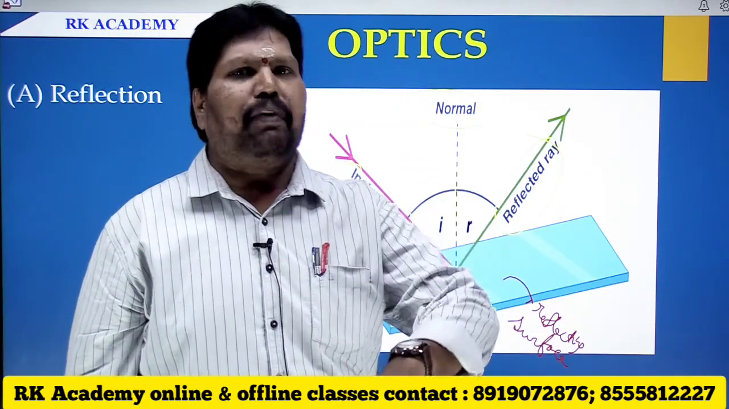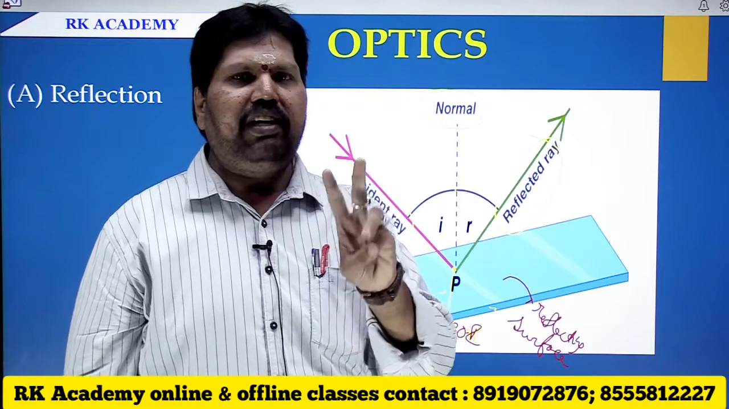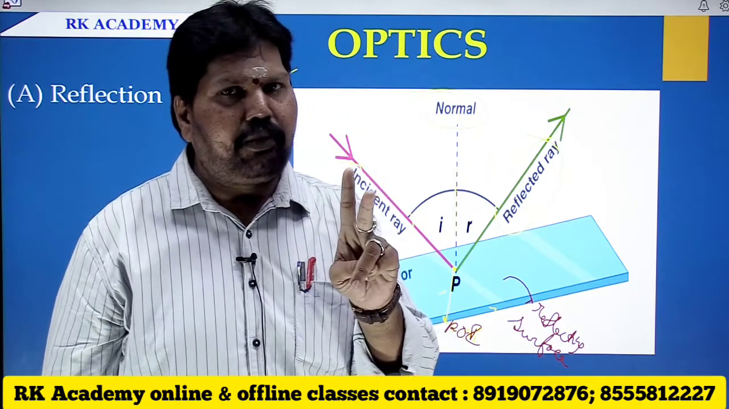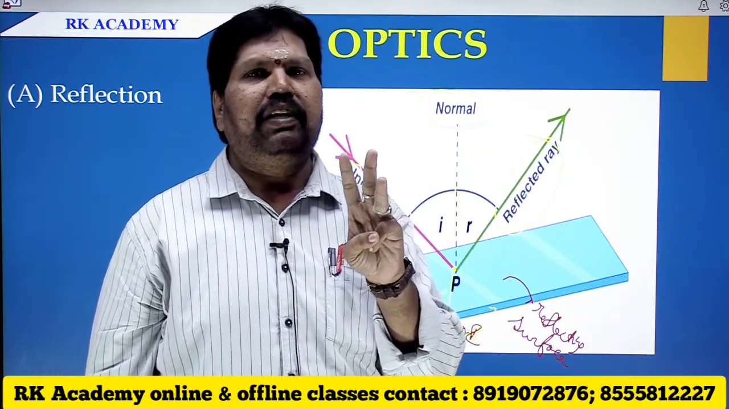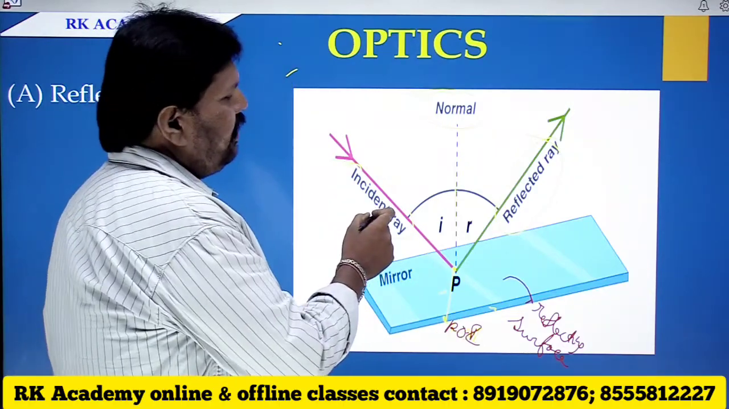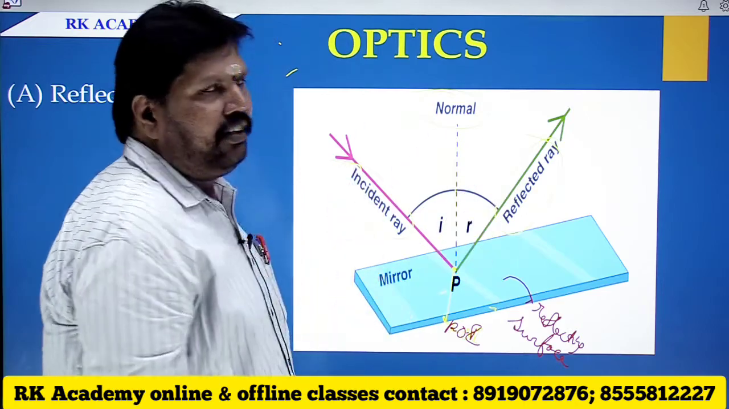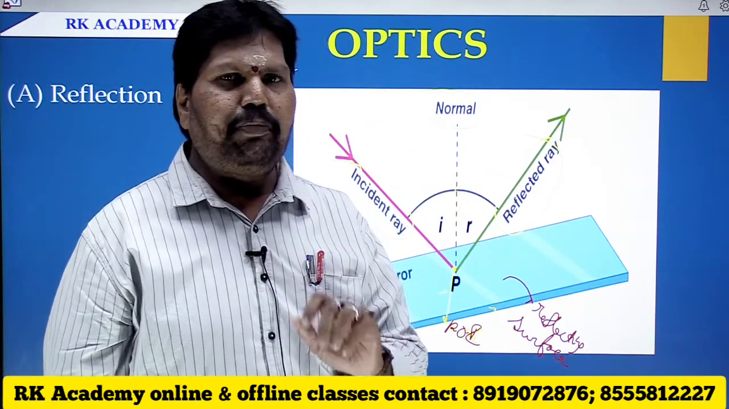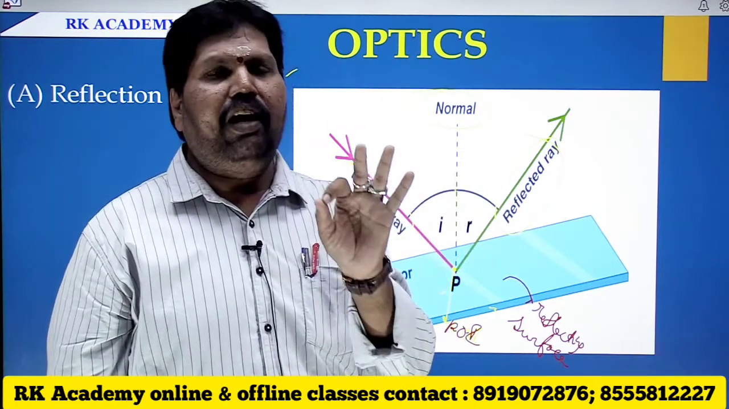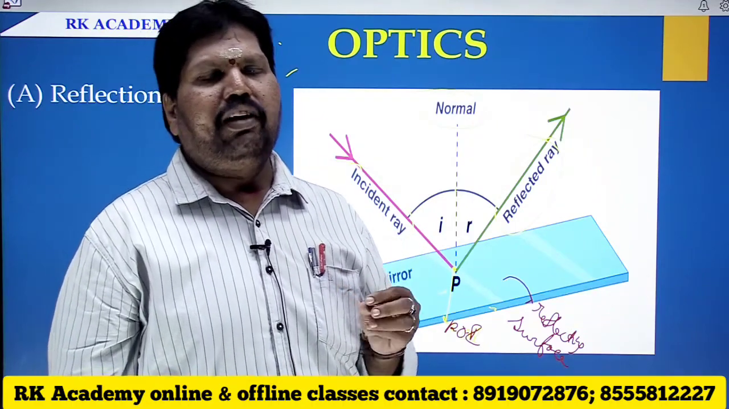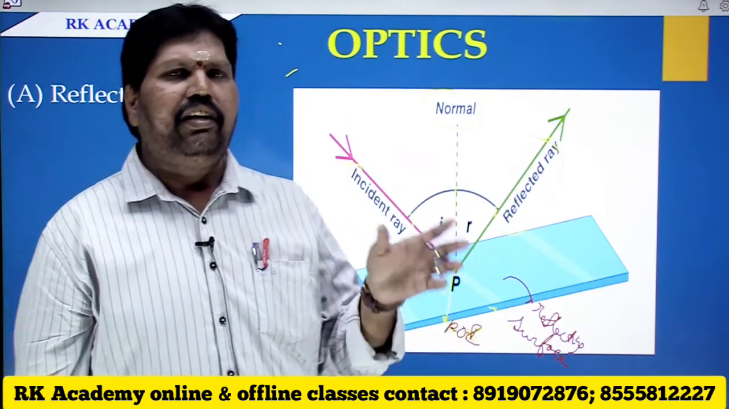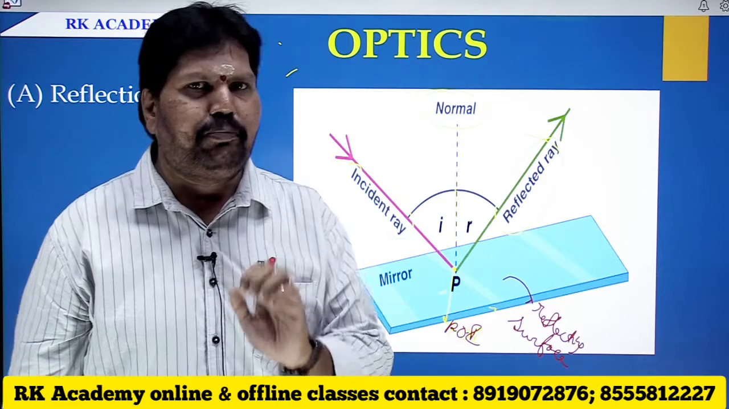Basically, if you see the reflection phenomenon, we have three aspects. The very first one is the incident ray, the second one is the normal, the third one is the reflected ray. Using this, you can understand that the incident ray, normal and reflected ray are on the same plane. This is known to be the first law of reflection.